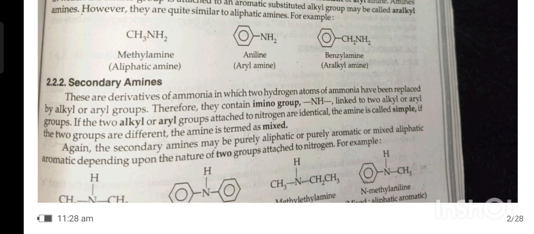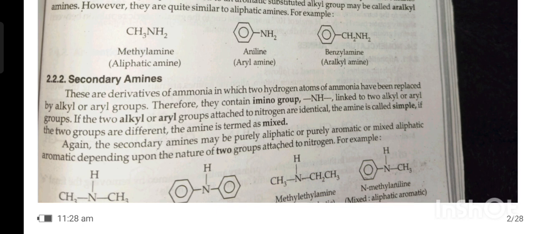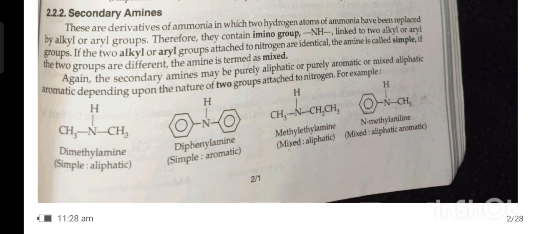Again, the secondary amine may be purely aliphatic, or purely aromatic, or mixed aliphatic-aromatic, depending upon the nature of the two groups attached to nitrogen. For example, dimethylamine, diphenylamine, methylethylamine, and N-methylaniline.